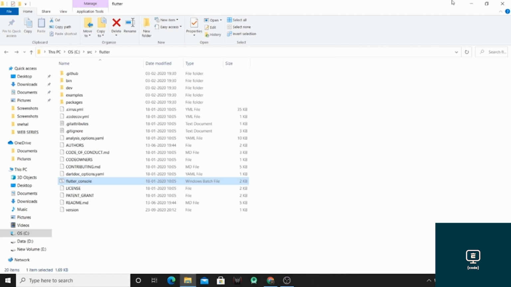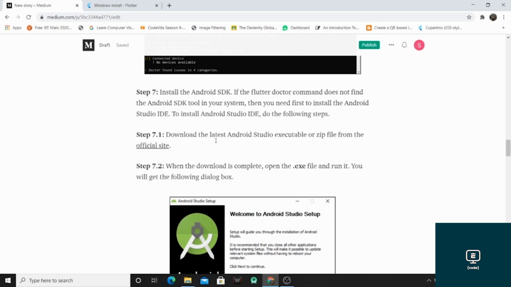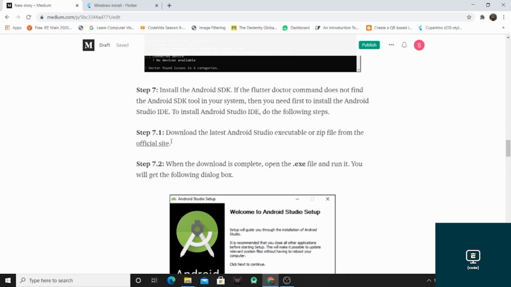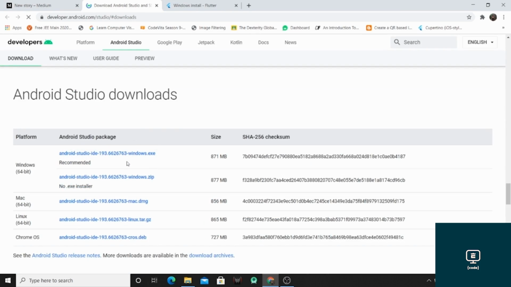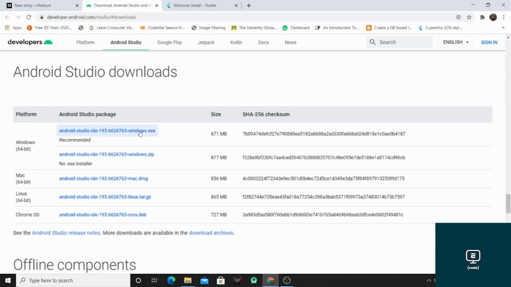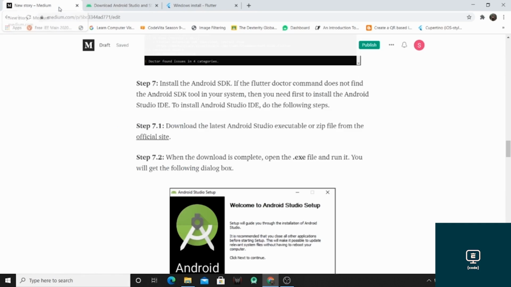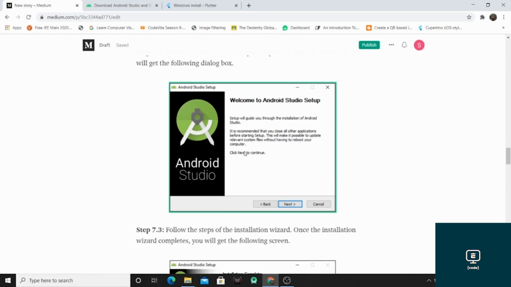So for that, just follow these steps. Just install the Android SDK and download the latest Android Studio. By clicking on this link, you will be redirected to the Android official website. From there, download the exe file according to your operating system and bit version. Now after that, just execute that exe file. On executing that exe file, you will find these pages.